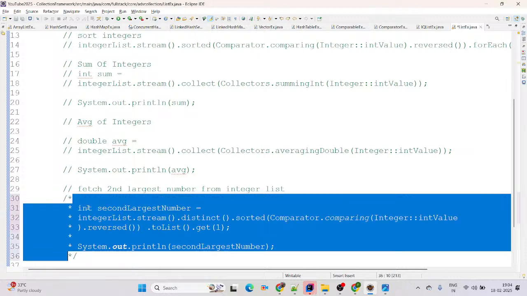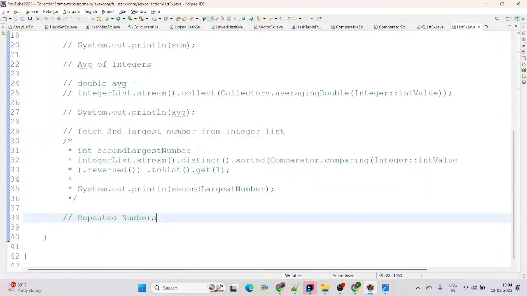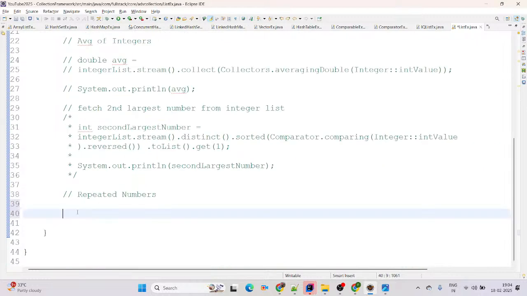Yeah, I'm just going to comment out this much code, and we'll come up with the next: repeated number with its occurrences. If someone asks you to write the code for a repeated number with its occurrences, then we have a repeated number like 9, then we have 3, and we have 10 as well here, right? Yes. For that, I recommend you simply use the map concept.